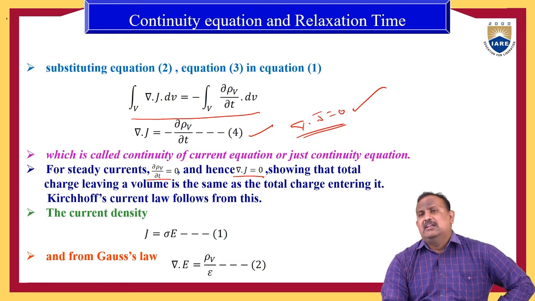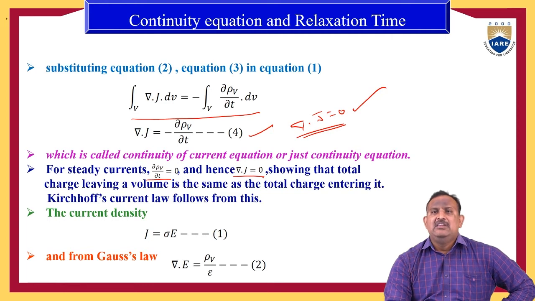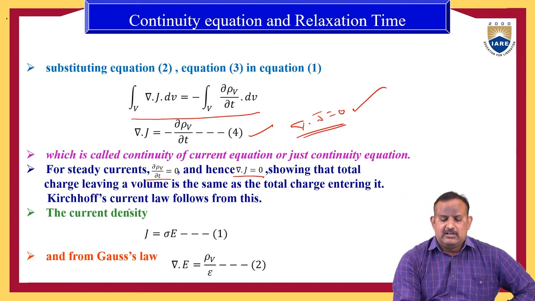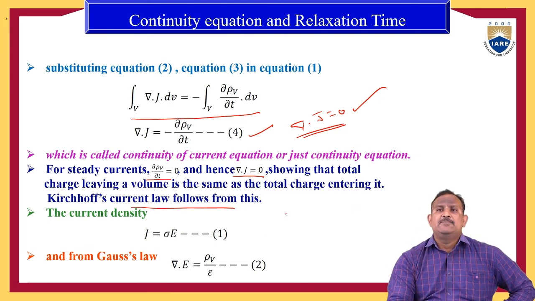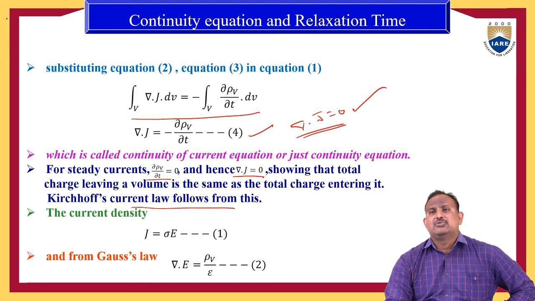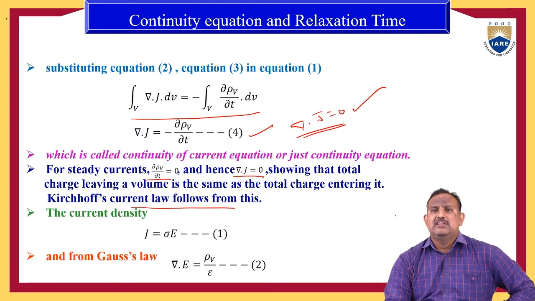So del dot J equal to 0 shows that the total charge leaving a volume is the same as the total charge entering the volume. Kirchhoff's current law follows from this equation, del dot J equal to 0, which states that the total charge leaving a volume is the same as the total charge entering the volume.